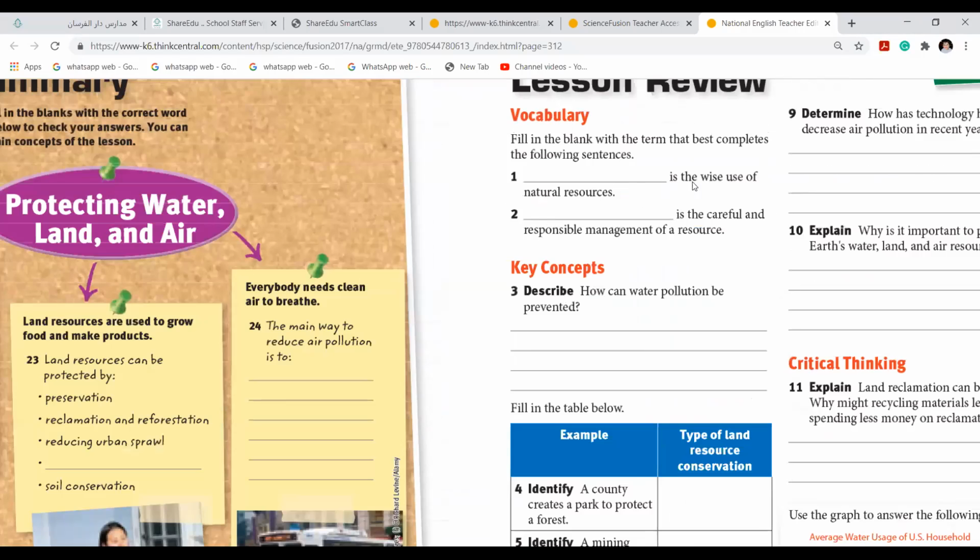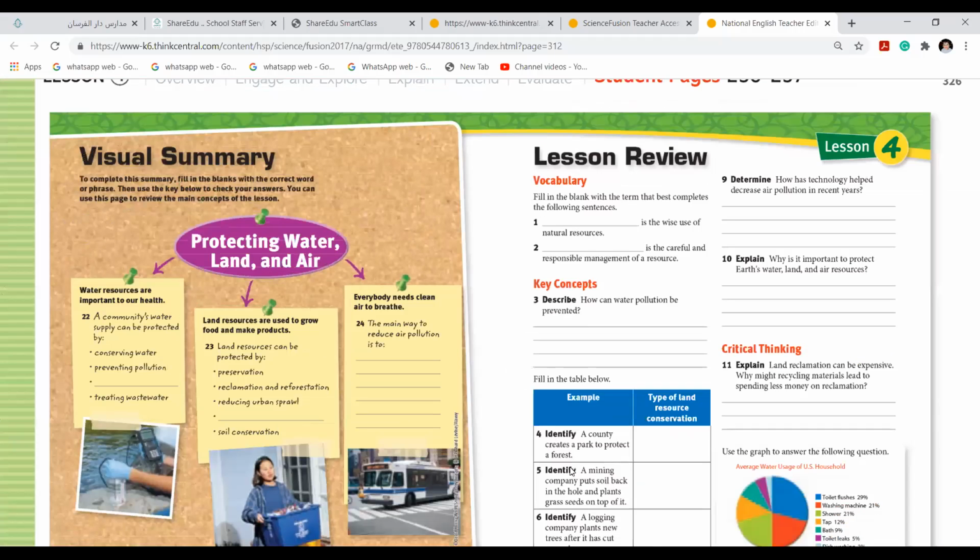Come to here, what is the wise use of natural resources? What is that called? Conservation. And what is called the careful and responsible management? Stewardship. Both are very important. Stewardship. Okay. This is all for the lesson.